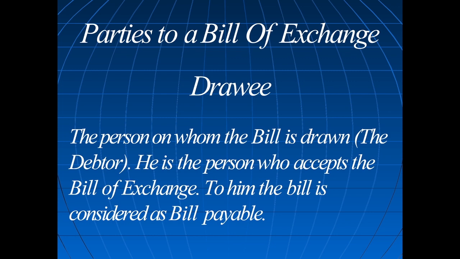He is the person who accepts the bill of exchange. To him, the bill is considered a bill payable. Drawee is the person who will agree to the terms and conditions put by the drawer in the bill. He will sign on the bill, accepting the terms and conditions of the bill of exchange. For the drawee, it is a bill payable.